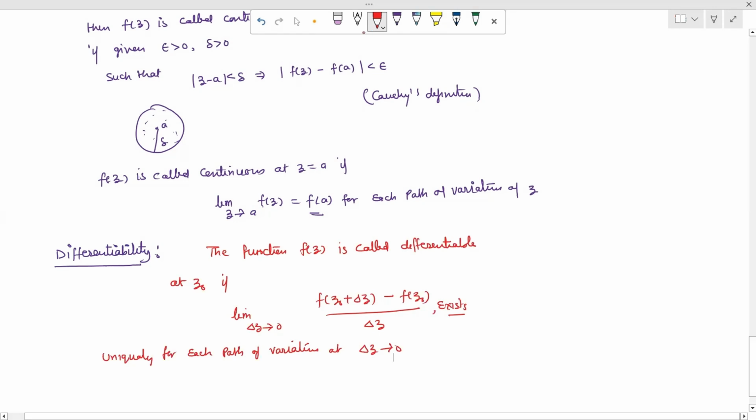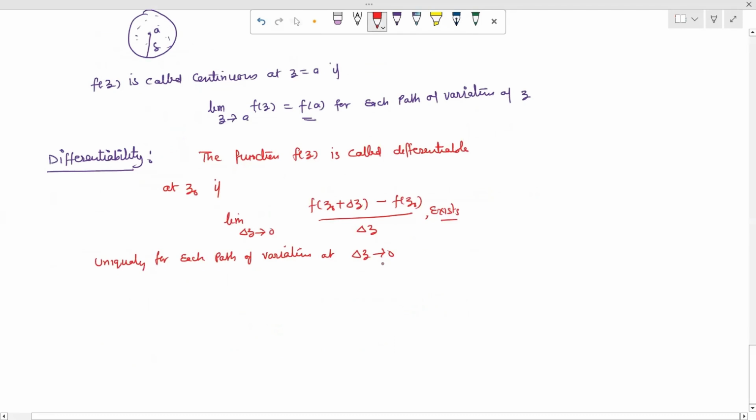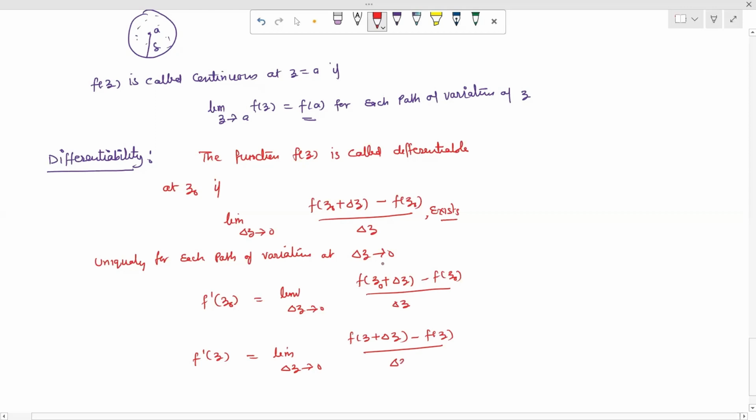Now we can write this as f dash of z0 is equal to the limit as delta z tends to 0 of f(z0 plus delta z) minus f(z0) upon delta z, or we can write f dash z equal to the limit as delta z tends to 0 of f(z plus delta z) minus f(z) upon delta z.